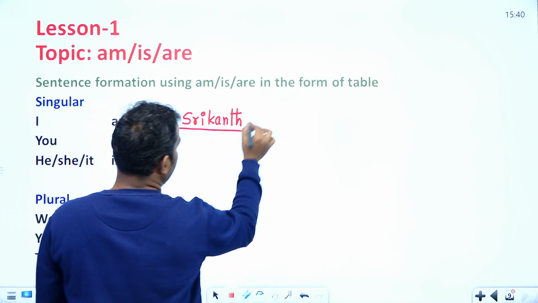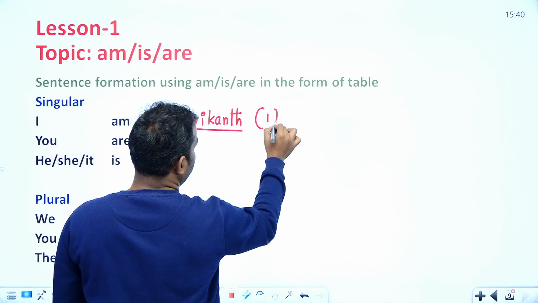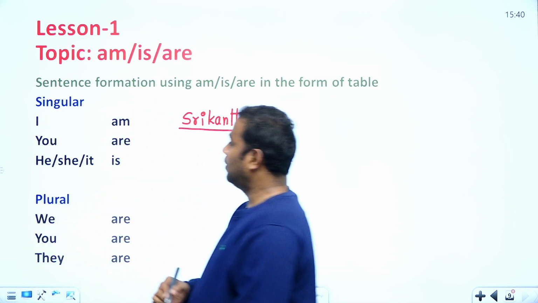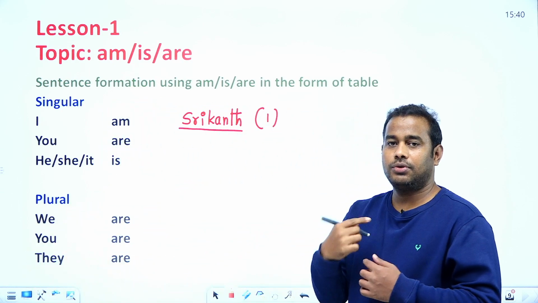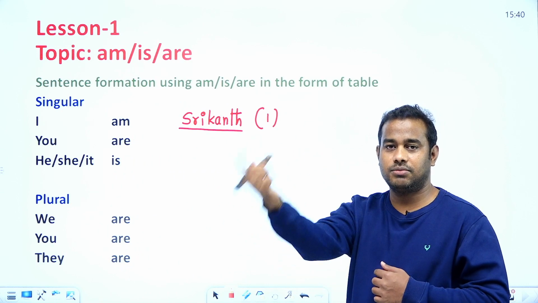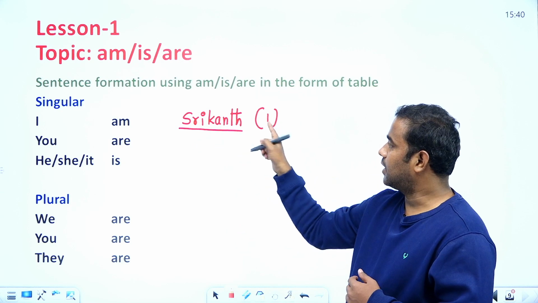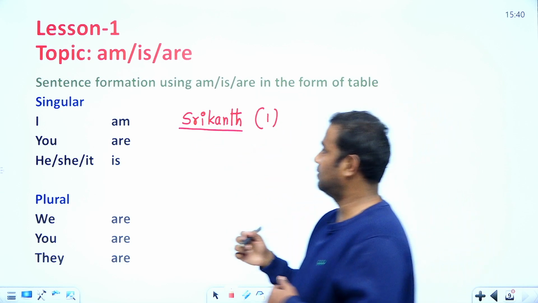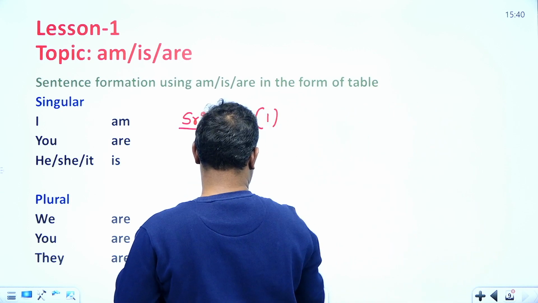Srikanth is a singular quantity, only one person. I am actually speaking now here, so "I am Srikanth". We can call this the first person.